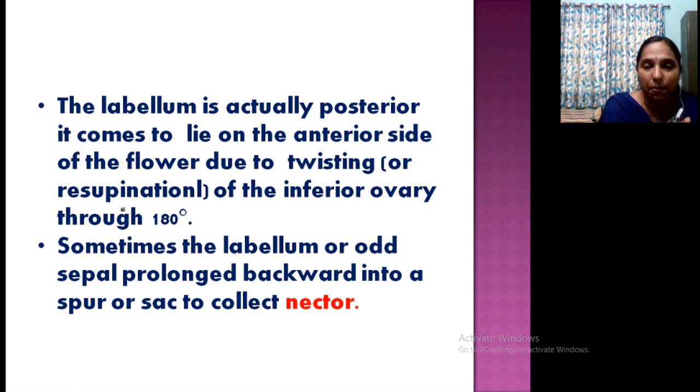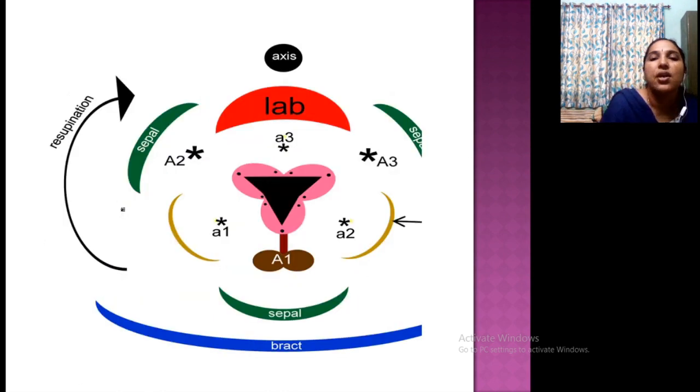Sometimes the labellum or odd sepal is prolonged backward into a spur. So sometimes it forms a structure called a spur, an elongated tube, a tail-like structure that carries the nectar. So this is the organization of the orchid flower.